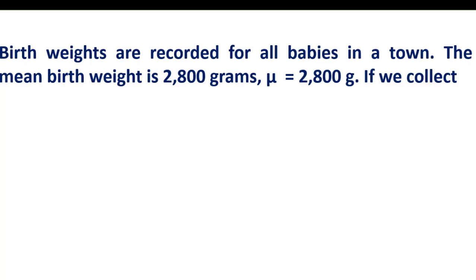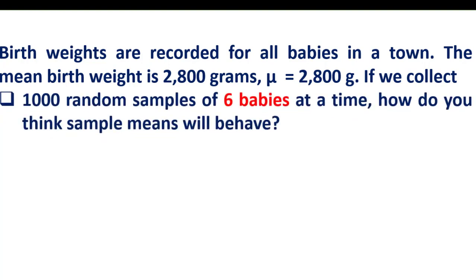Suppose in a town, the birth weights are recorded for all the babies. The mean birth weight is 2800 grams. If we collect 1000 random samples of 6 babies at a time, how do you think sample means will behave? Here the sample size is 6 babies and we are collecting 1000 samples, each sample having 6 babies, and we are plotting the distribution curve for 1000 samples.